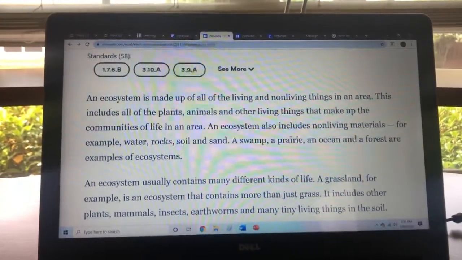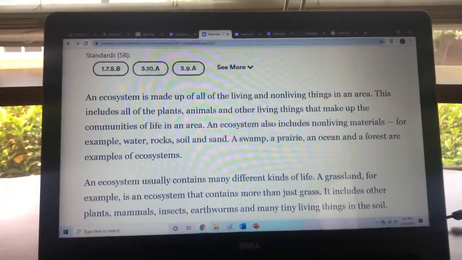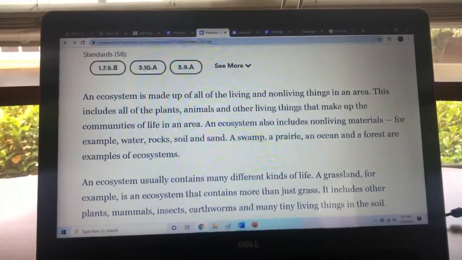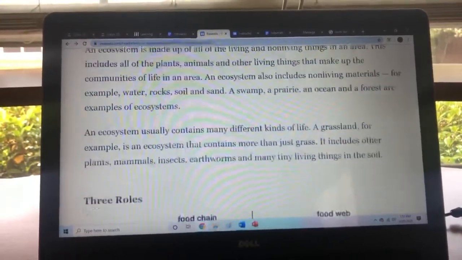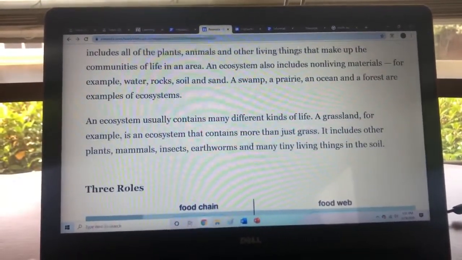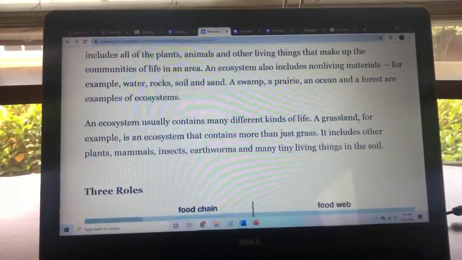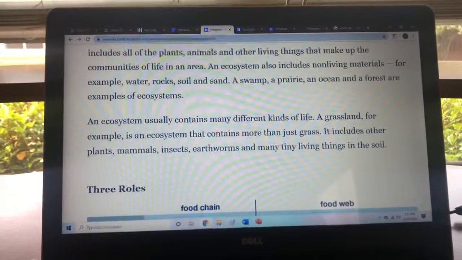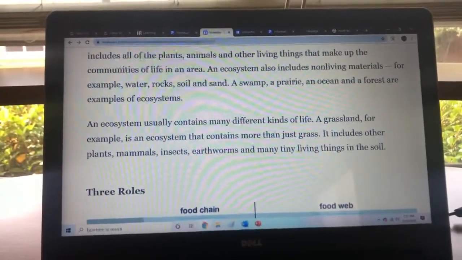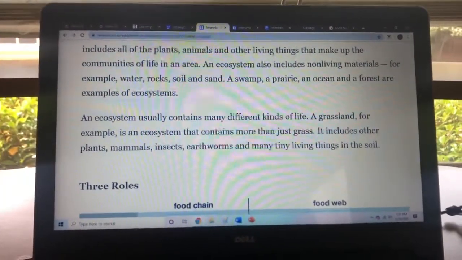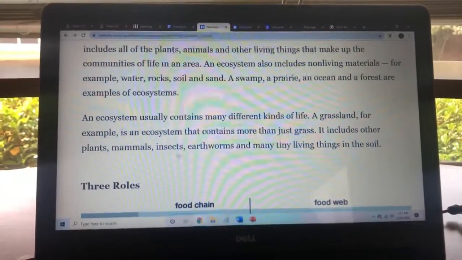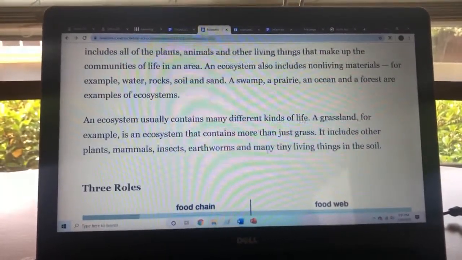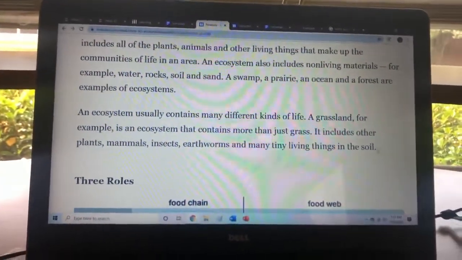A swamp, a prairie, an ocean, and a forest are examples of ecosystems. An ecosystem usually contains many different kinds of life. A grassland, for example, is an ecosystem that contains more than just grass. It includes other plants, mammals, insects, earthworms, and many tiny living things in the soil.